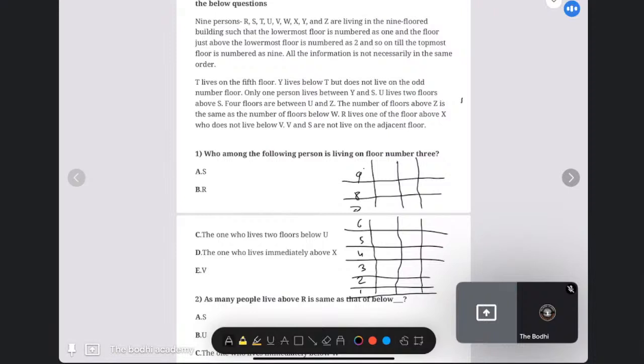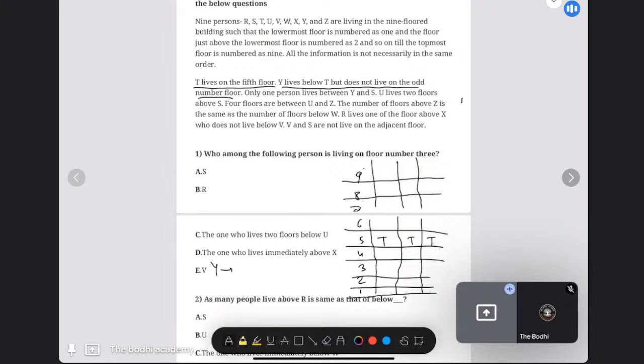Okay. Now, first line: T lives on the 5th floor. I will write it everywhere. Y lives below T but does not live on an odd-numbered floor. That means Y will be living on an even-numbered floor. So Y should be below 5, below 4.